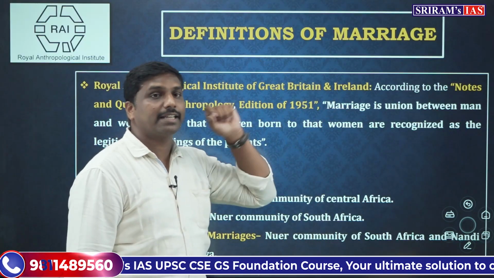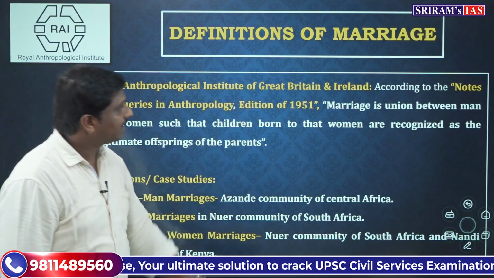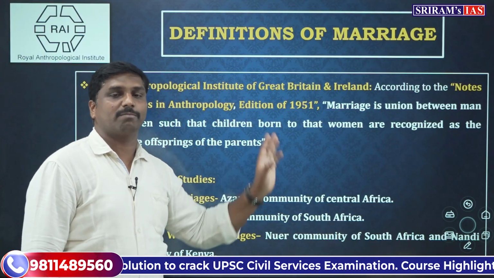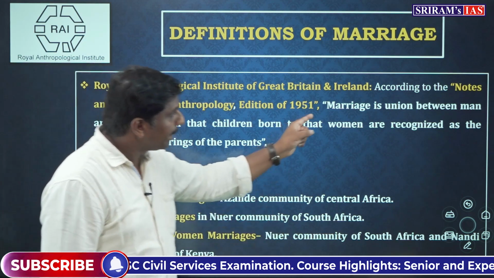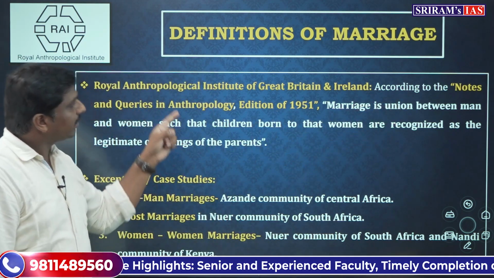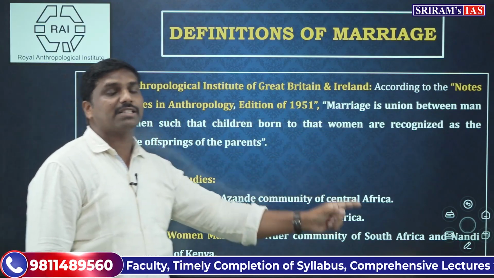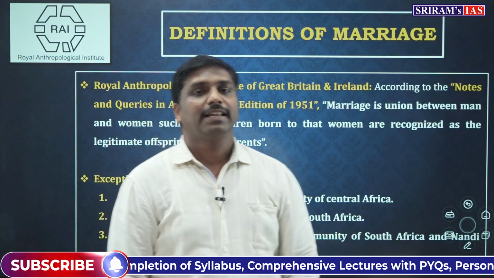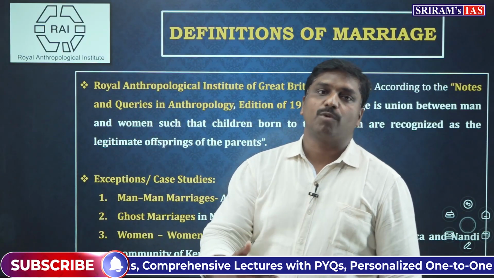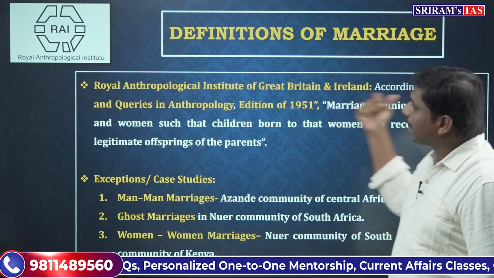Here it says, according to Notes and Queries in Anthropology, the 1951 edition, marriage is a union between man and woman such that the children born to the woman are recognized as the legitimate offspring of the parents. So here it is saying that marriage is a union between man and woman.